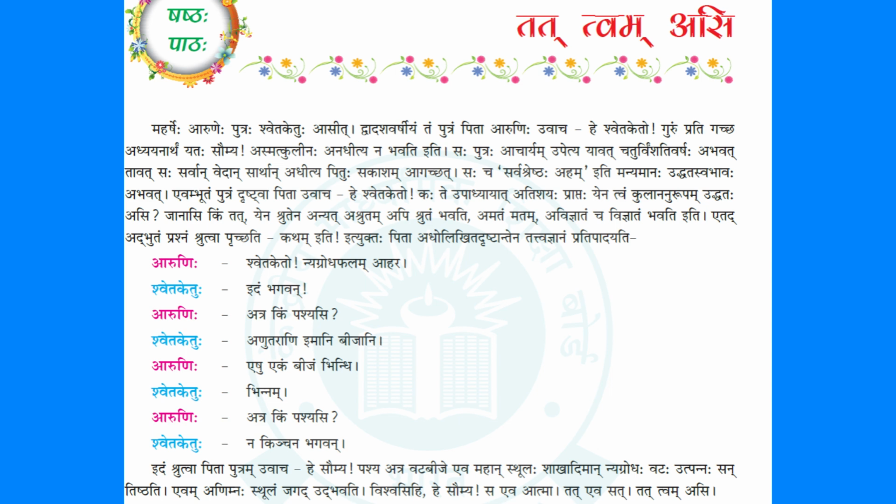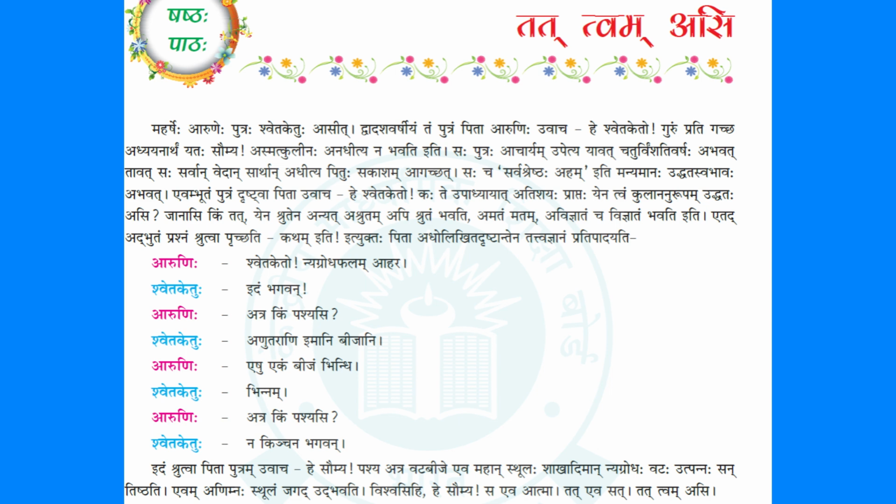Yena, because of that, tvam is Shvetaketu here, you. Kula nanurupam. Kula plus ananurupam, which is not suitable for my family. Kula is family. Ananurupam is not correct. Na anurupam, not good. As he told in the beginning itself, the family of Aruni is full of people who are well educated and who are humble. So he says, you are not suitable for my family. My family members are never arrogant like this. Kula nanurupam uddhataha asi. Uddhataha, arrogant. Why have you become arrogant, which is not at all suitable for my family?